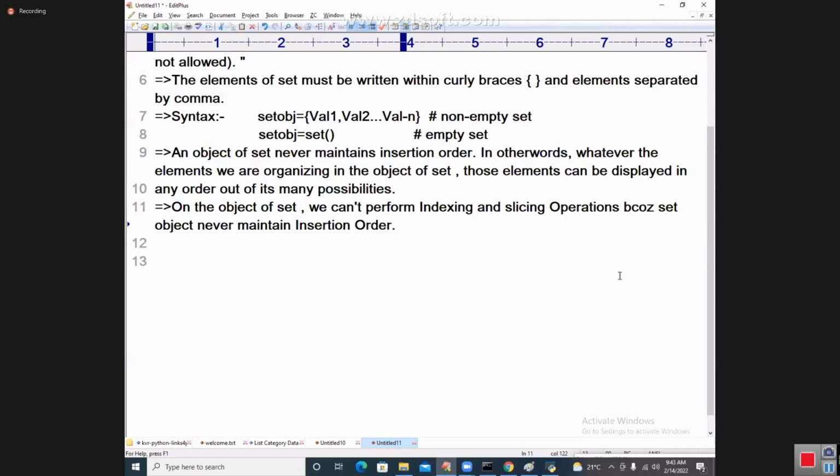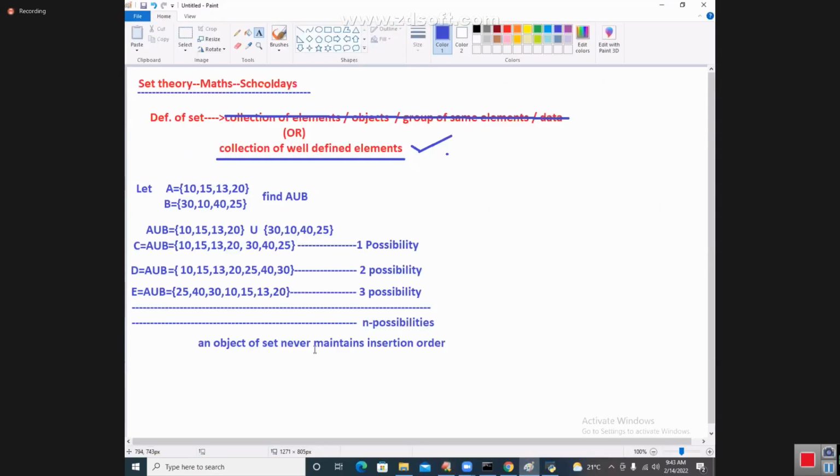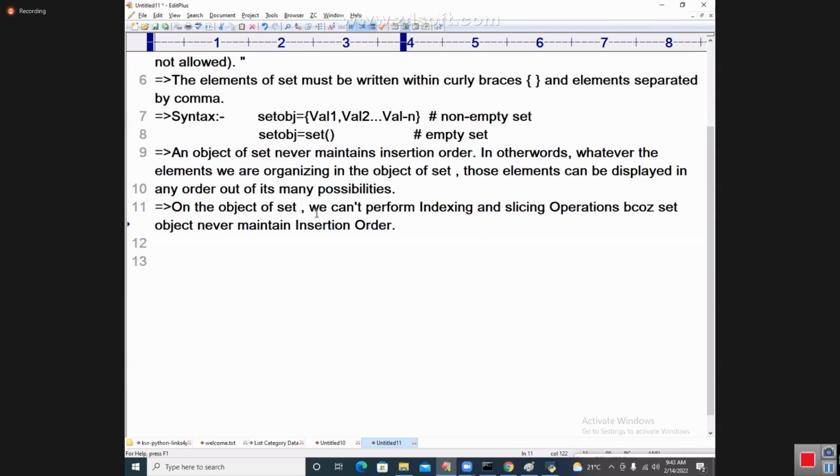Why won't it maintain insertion order? Because there are a lot of possibilities to display the elements. That's why I gave the mathematics knowledge for you. It is a most important frequently asked question: can we perform indexing and slicing operations on the set object? People will say not possible. Why not possible? Because it is not maintaining insertion order. Because it can display any one of its possibilities. You have to remember that.